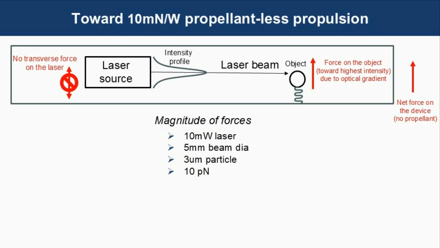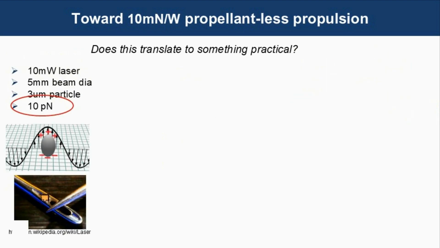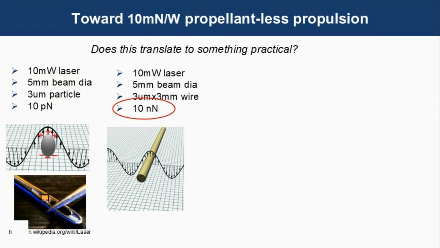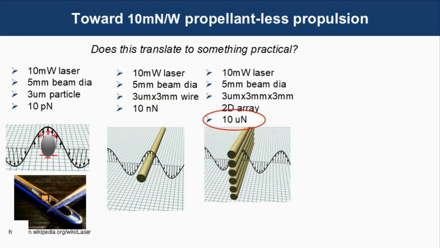For a 10 milliwatt laser beam with a 5 millimeter beam diameter on a 3 micron particle, we get on the order of 10 piconewtons. But we can scale that up. Let's say that instead of using a 3 micron particle, we use a 3 micron by 3 millimeter wire. That would increase the force we see by about 3 orders of magnitude and give us in the 10 nanonewton range. But we can use a multiplicity of wires. Let's say we have a 3 millimeter by 3 millimeter two-dimensional array. We'd get another 3 orders of magnitude. That would put us in the 10 micronewton range.